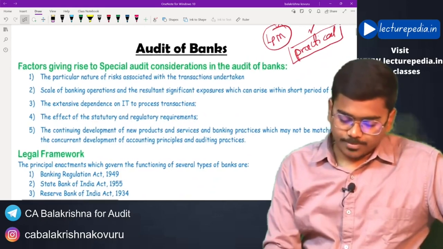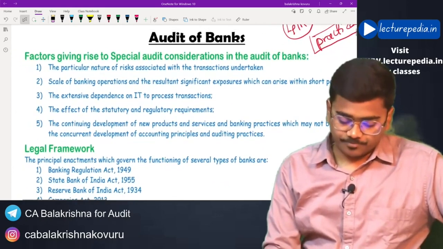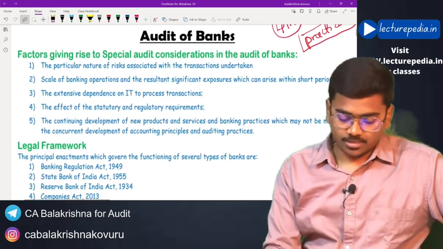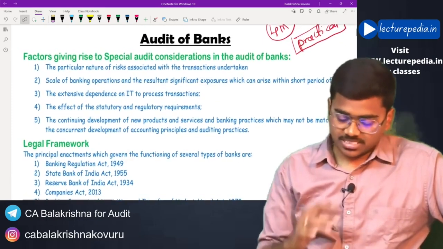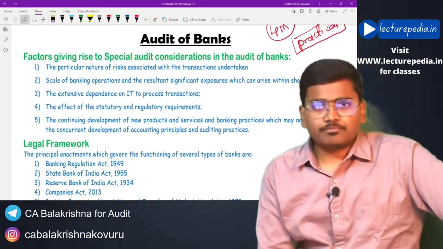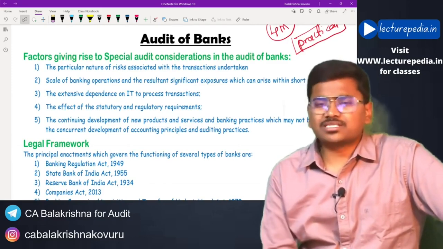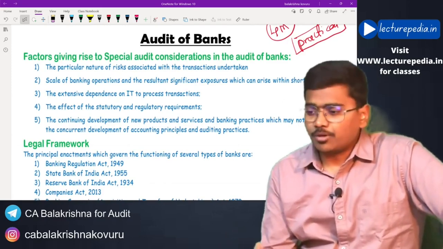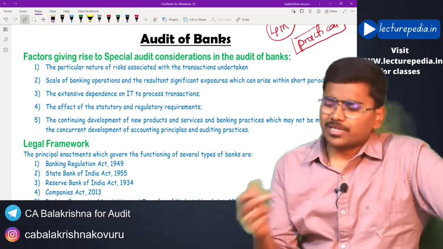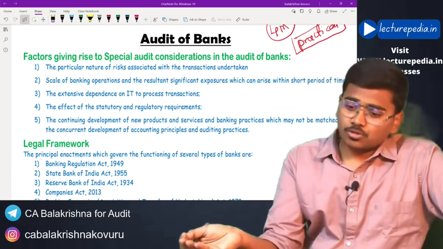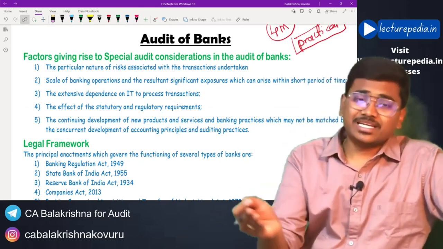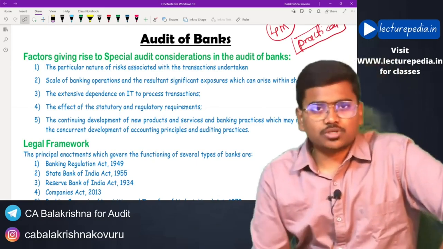To get branch or bank audits, you need to be empanelled with RBI. Basically RBI has the power to empanel chartered accountants, but RBI has delegated that power to our Institute of Chartered Accountants of India.